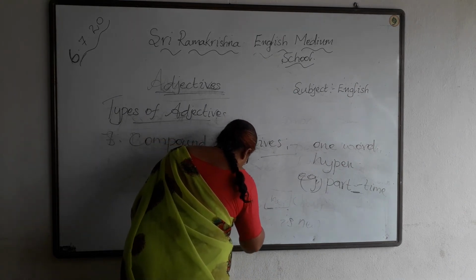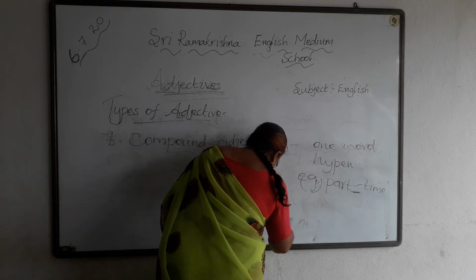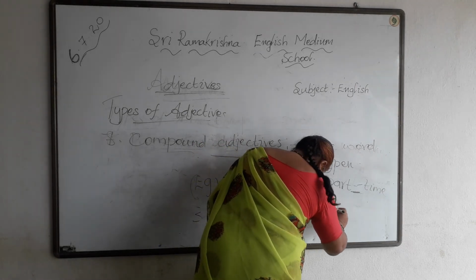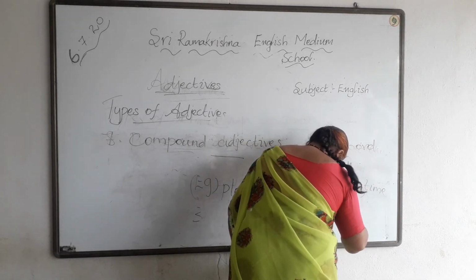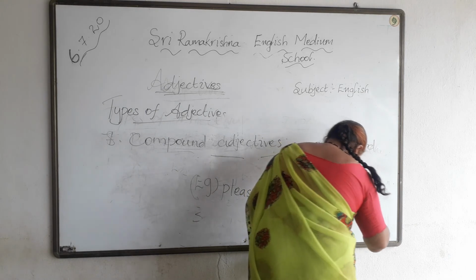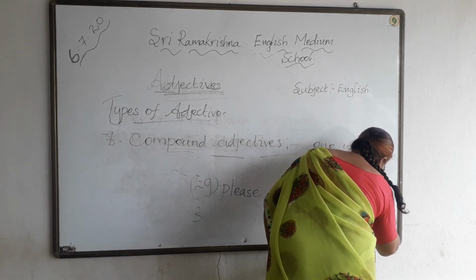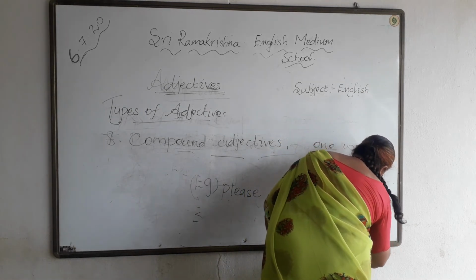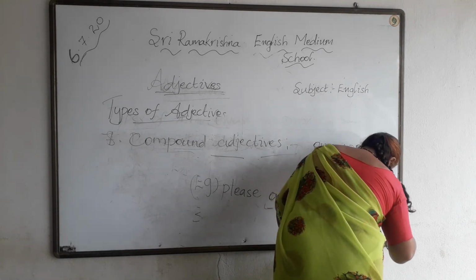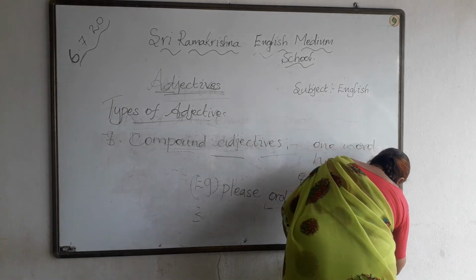Please order a four-foot table. Four feet, four-foot table.